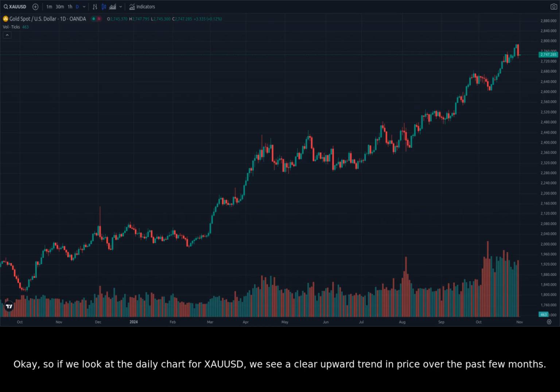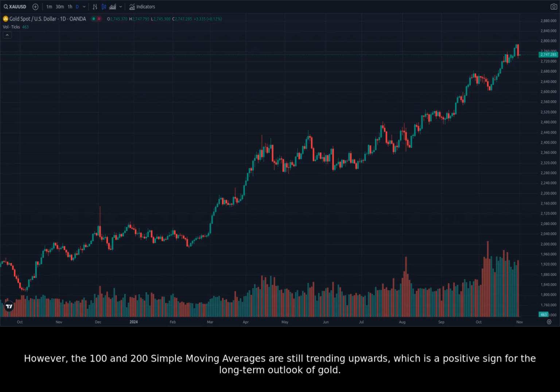Okay, so if we look at the daily chart for XAUUSD, we see a clear upward trend in price over the past few months. The price has been steadily rising, breaking through several resistance levels and setting new all-time highs. However, there's been a pullback in price over the past few days, which is likely due to profit-taking by investors. The price has moved back below its 20 simple moving average, which is typically a sign of a short-term bearish trend. However, the 100 and 200 simple moving averages are still trending upwards, which is a positive sign for the